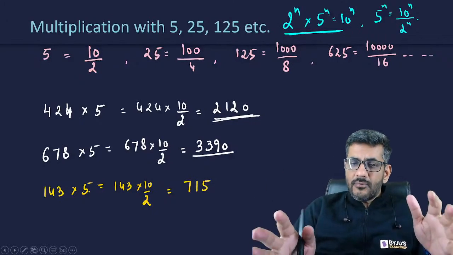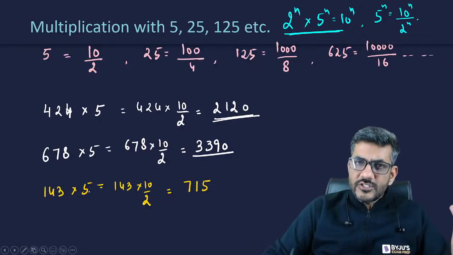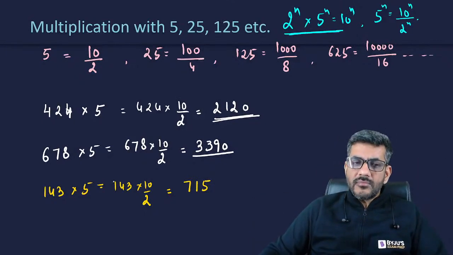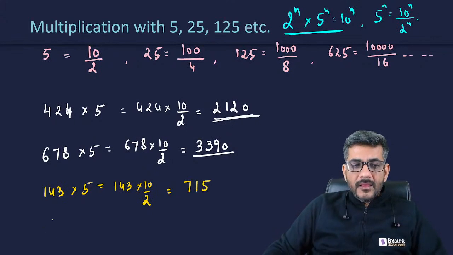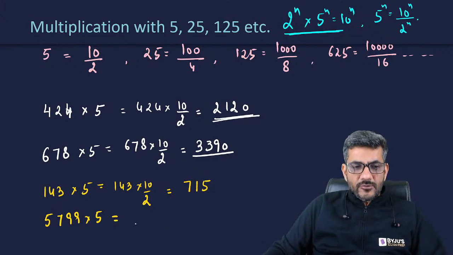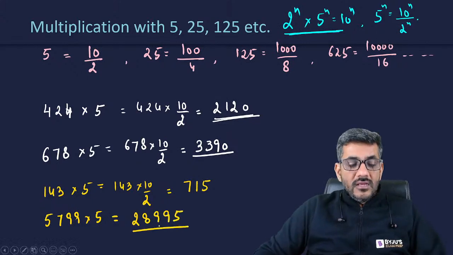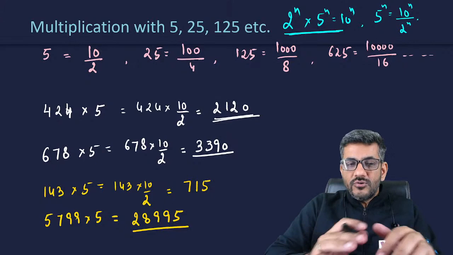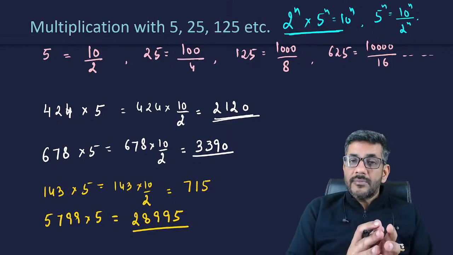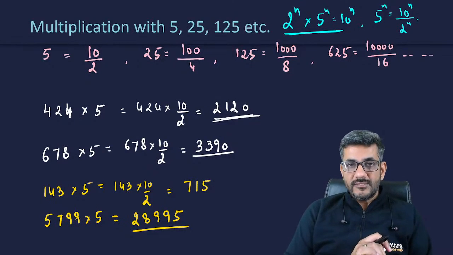Please tell me in the chat box, is it clear to you whatever I am saying? Are you finding it easy as well? Do you feel that yes, this is something that can make our job easy? Let me take another example. 5799 is multiplied by 5. Just divide by 2. 2 twos are 4. 2 8s are 16, 2 9s are 18, 2 9s are 18, 0.5 comes, I remove the 0.5, and my answer is 28995. And you can see, you can do that pretty fast. Rather than multiplying by 5, it becomes much easier for us.